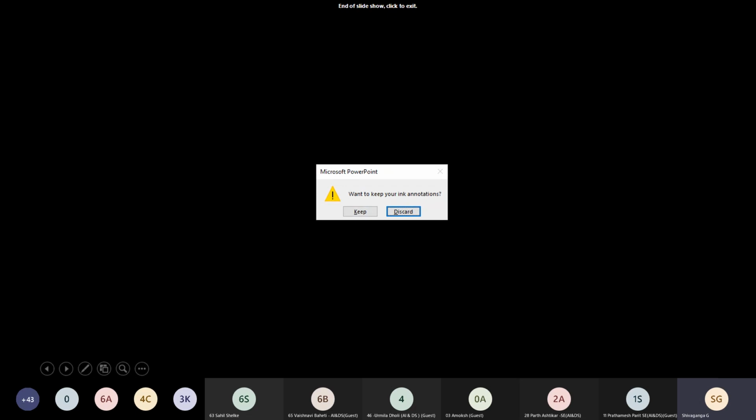Then we have seen inter-process communication, and how it can be achieved with the help of pipes between related processes, then through FIFO if the processes are not related, and through shared memory or message passing. So all these things we have covered in this synchronization part.